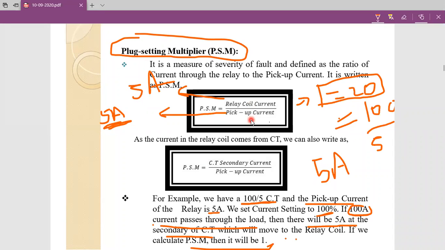So 5 amperes by 5 amperes. That's why here we get the PSM value equal to 1. Now I will take one more example, in case you are confused.